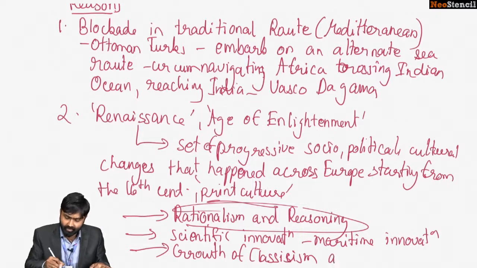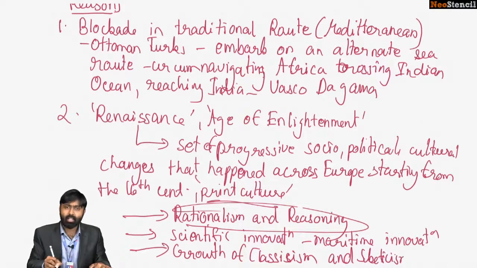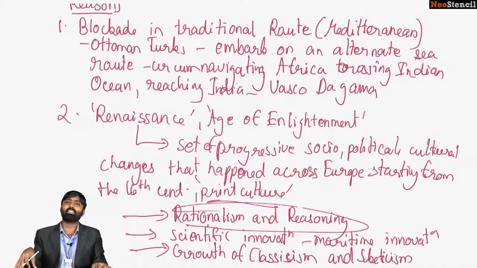Along with classicism came the emergence of skepticism. Now, what is skepticism? Critiquing various facts. Even religion had to be submitted to the two benchmarks of rationalism and reasoning. People started trying to reorder religion so as to become more appealing to the educated, submitting it to tests like rationalism and reasoning. That is how Europe grew more progressive, and education came to be considered a very important tenet.